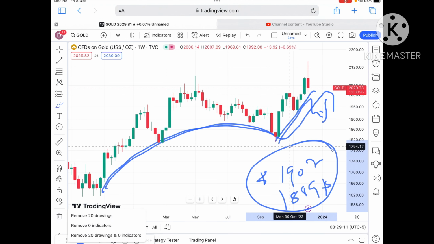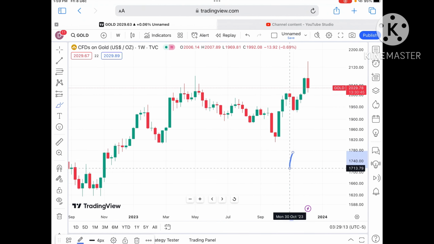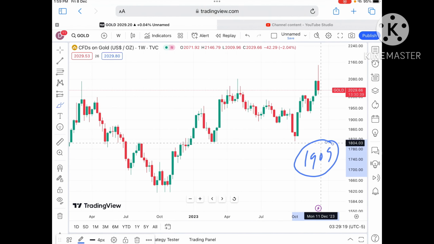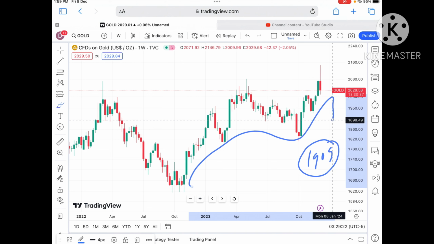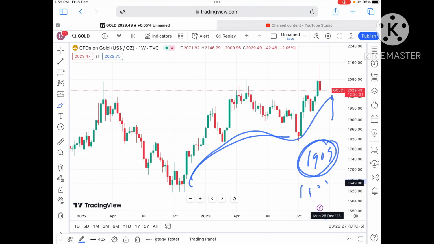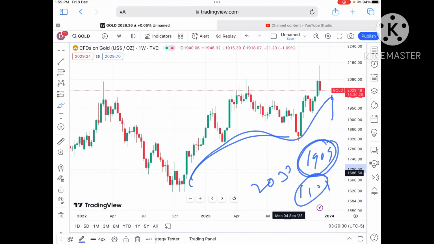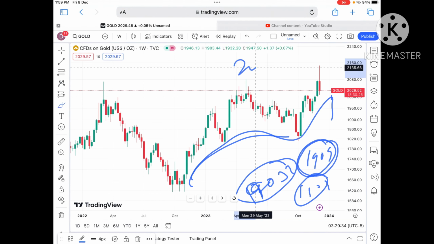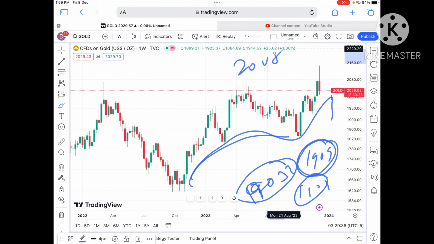Any doubt regarding this, you can mail me. Understand, as soon as the price started falling below $1909, a further downfall we can see, and yes, there is a higher chance that it can fall further low, because there is a pattern forming, and a probability of touching a level of around 1909 will be there if the price started moving below a level of $1933. And if the price started moving below a level of $2008, a further fall we can see.